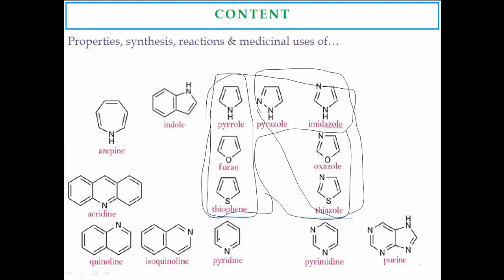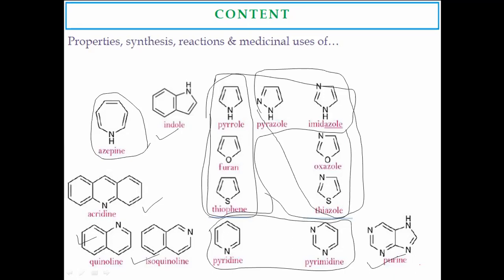Similarly, apart from this, the examples shown in the slides are 6-member heterocyclic rings, and this is an example of a 7-member heterocyclic ring. And apart from these rings, quinoline, isoquinoline, acridine, indole, and purine are the fused heterocyclic rings.